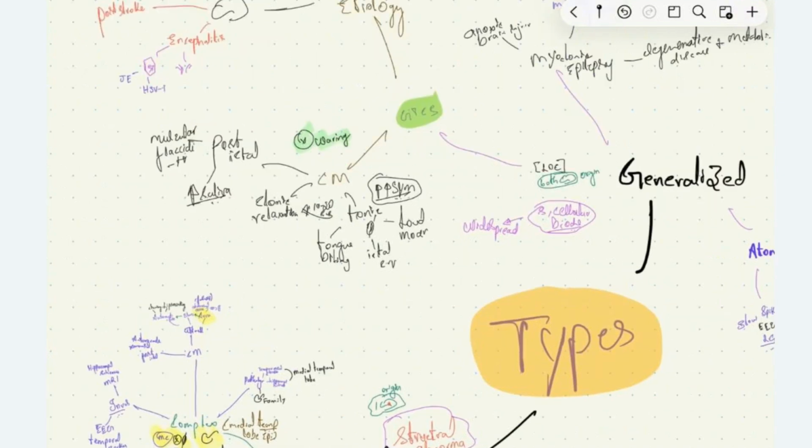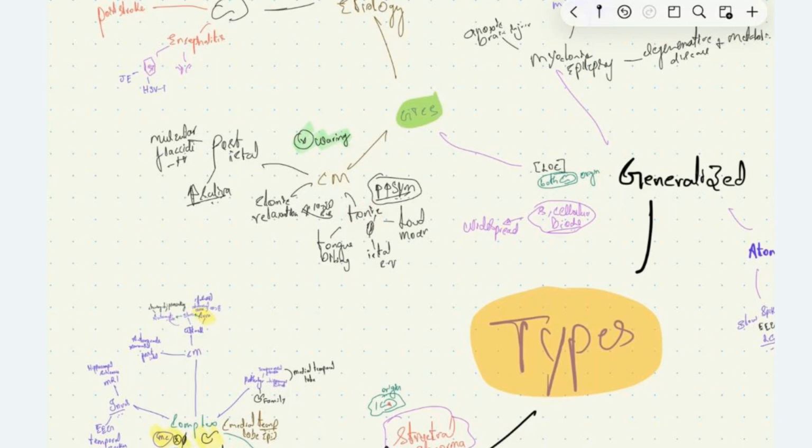During the first initial 10 to 20 seconds, the patient will have tonic contractions of all the muscles. So due to this, the patient may have a loud moan, ictal cry, or tongue biting during the tonic phase. And also during the tonic phase, there is increased sympathetic activity causing increase in heart rate, BP, and cardiac output.